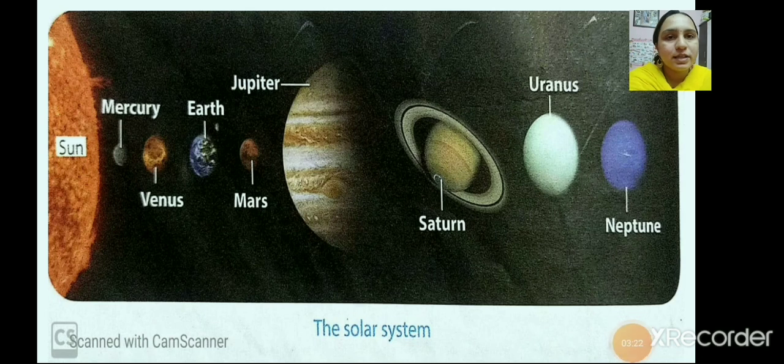Then you can see the earth. Okay. The earth is the third planet. The earth is at third position among the 8 planets. Now we live on the planet earth. The life is only possible on the earth. Tell me why? Because of the presence of air and water. Life is only possible on the earth because of the air and water.